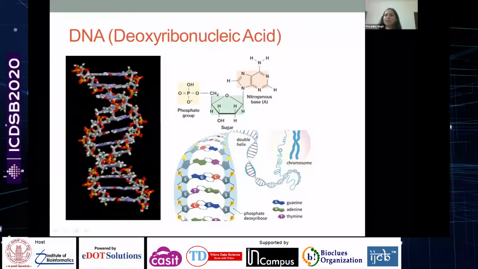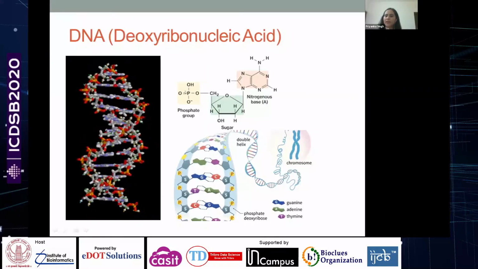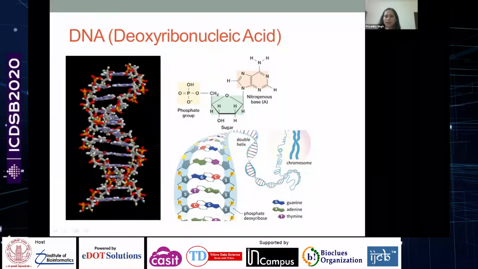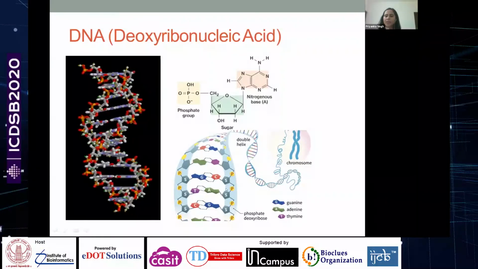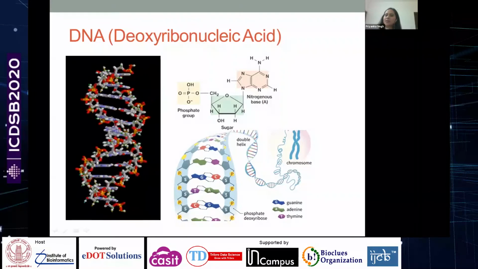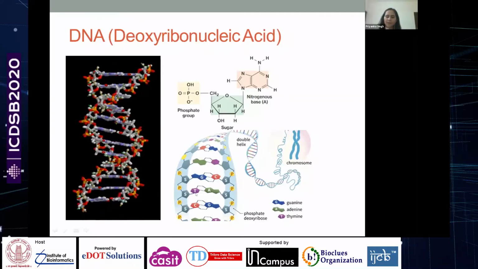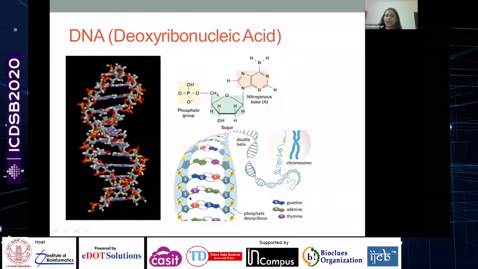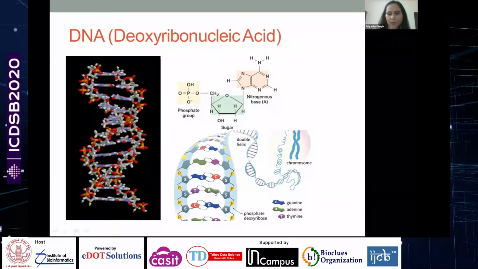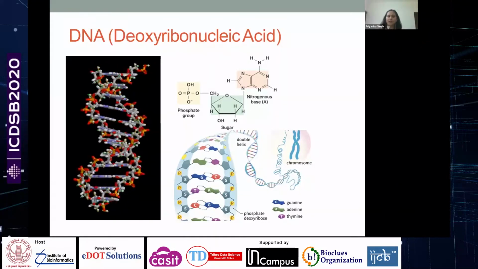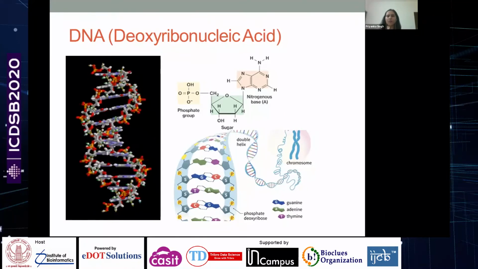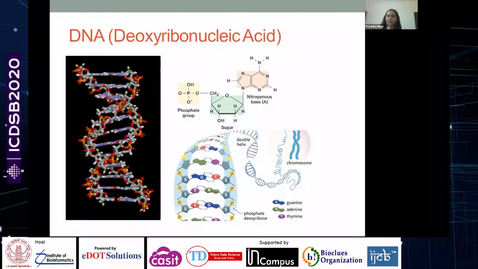This phosphate group is involved in the linkage with the next nucleotide. Using those phosphodiester linkages, a sort of backbone of the DNA double helix is formed, and the nitrogenous bases are projected in between the double helix, and these nitrogenous bases are involved in hydrogen bonding. Hydrogen bonding is a non-covalent type of interaction. It plays a very important role in holding together a lot of biological molecules, DNA being one of them.